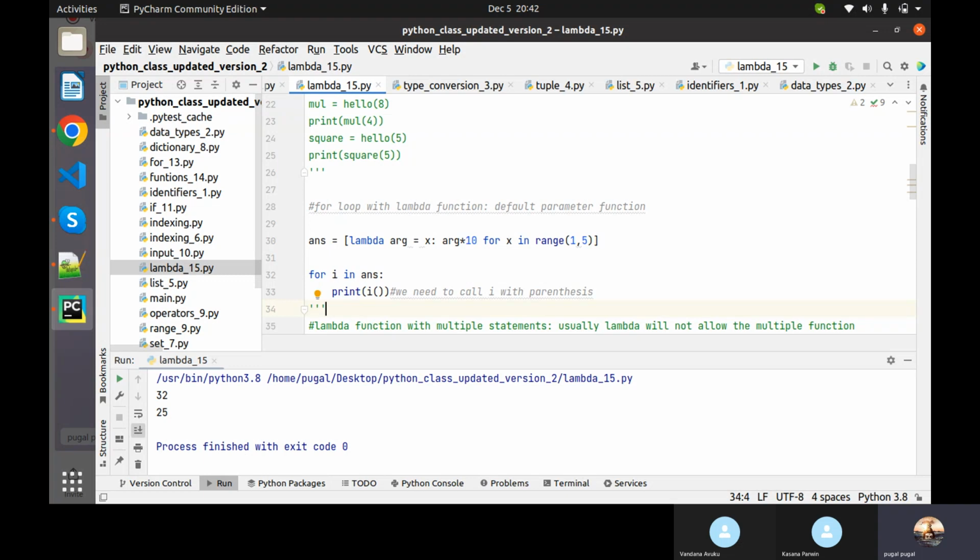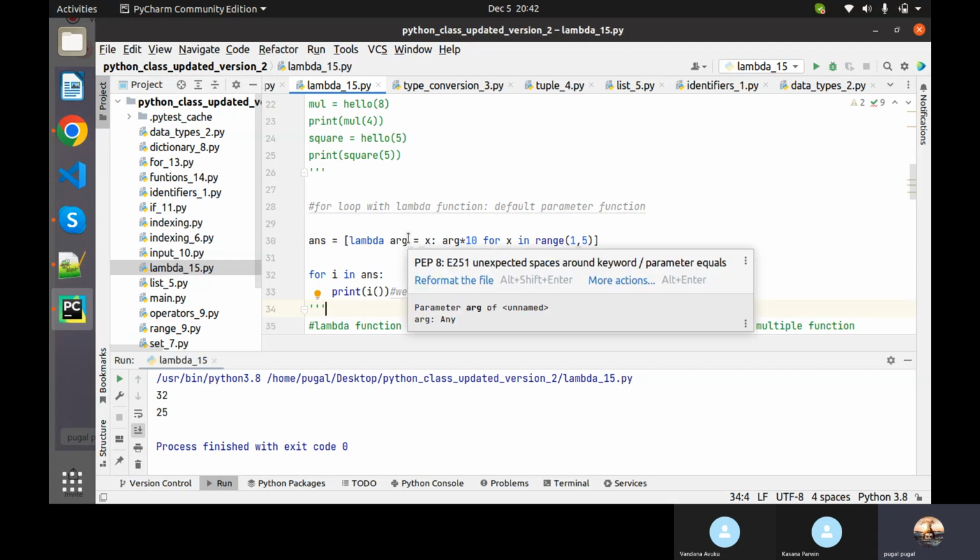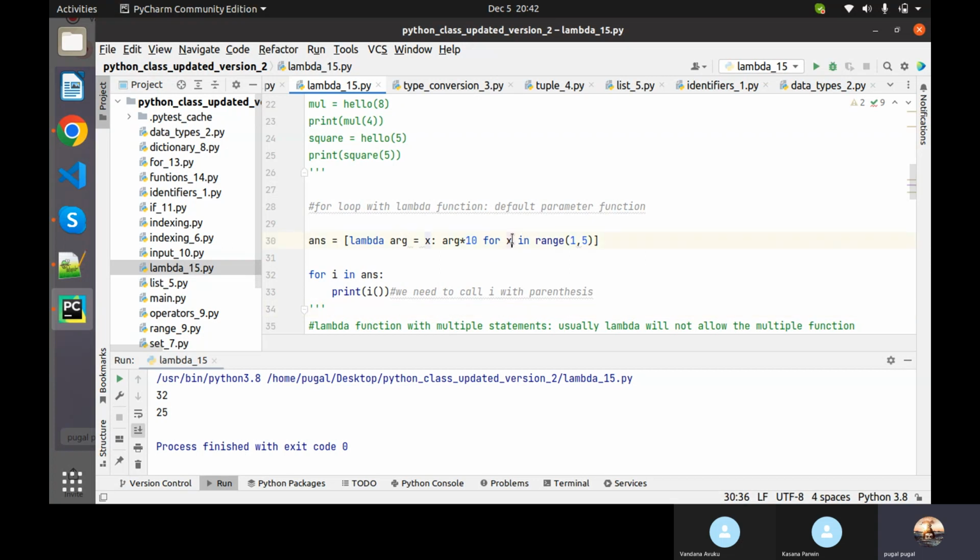Okay. So here, what is happening? We are declaring a function, and we are giving a default parameter. So this x is the default value, and we are multiplying that default value with 10. In the range of 1 to 5, in the sense 1 to 4, it will give. So it will go and take the function with the data x. Each and every time it will store 1, 2, 3, 4, and pass it here, and it will return the result, and it will store it into the answer list, and we are printing it with the function. See, 10, 20, 30, 40, 1 to 5 range.